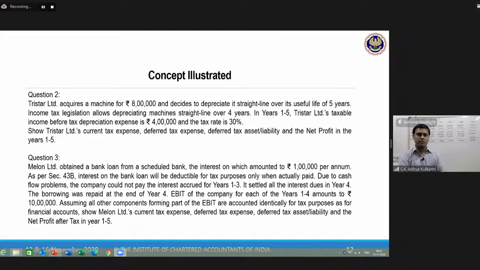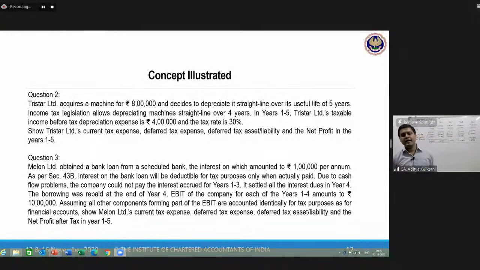As per section 43B of the Indian Income Tax Act, interest on the bank loan will be deductible for tax purposes only when actually paid. Due to cash flow problems, the company could not pay the interest accrued for years 1 to 3. It settled all the interest dues in year 4. That means in year 4, it has paid year 1 also, 2 also, 3 also, 4 also. All the 4 dues it has settled. The borrowing was repaid at the end of year 4.